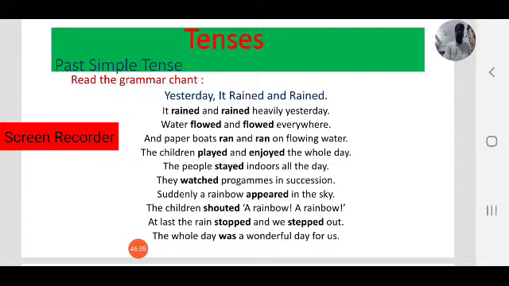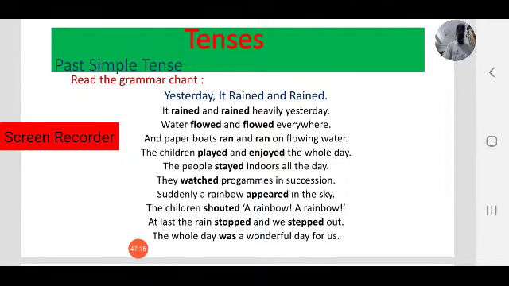The people stayed indoors all the day. They watched programs in succession. Suddenly, a rainbow appeared in the sky. The children shouted, "A rainbow, rainbow." At last, the rain stopped and we stepped out. The whole day was a wonderful day for us.